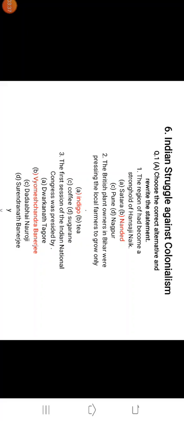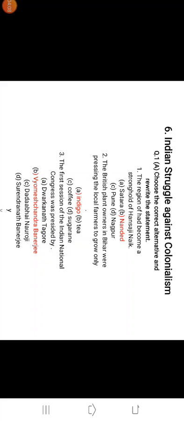On 28 December 1885, the first session of the Indian National Congress was held in Mumbai. After this, we discussed moderates and extremists. Then we talked about the armed revolutionaries in India, which was one of the movements against the British.